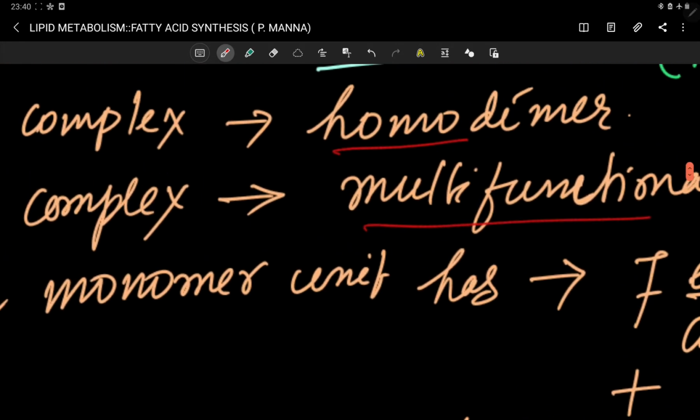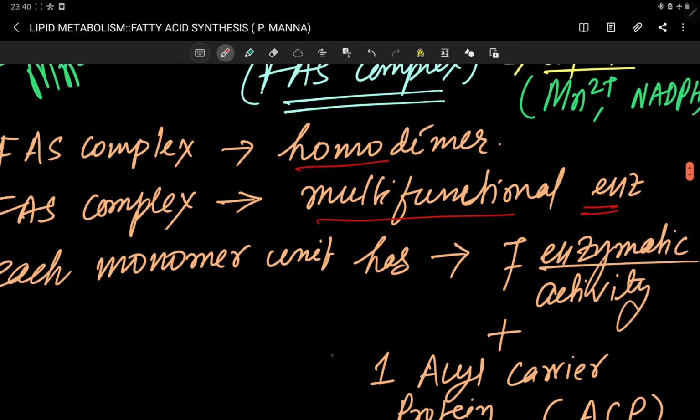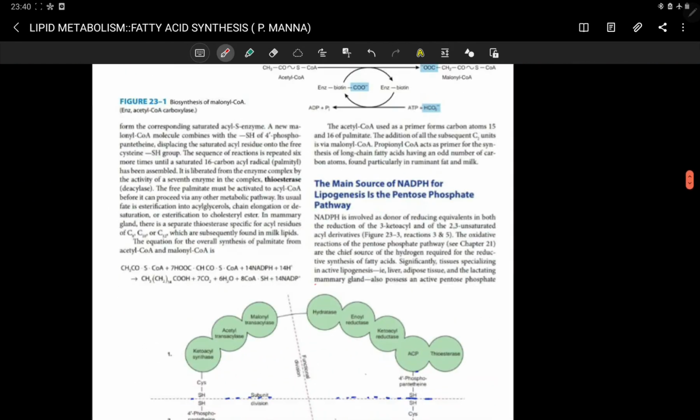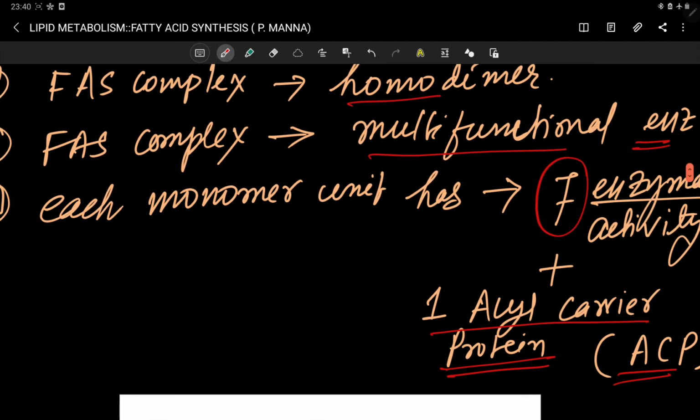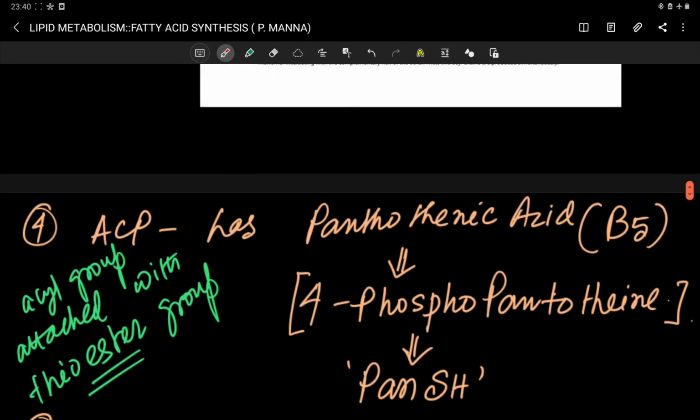So next, each monomer unit has 7 enzymatic active regions and 1 acyl carrier protein, ACP, region. I already told these things. And the dimer forming two monomers or two subunits are anti-parallel, or head to tail arrangement. They are anti-parallel like DNA. So this is the basic information.